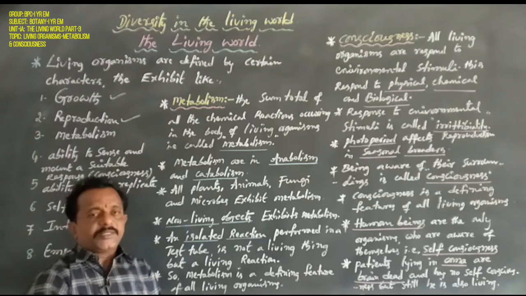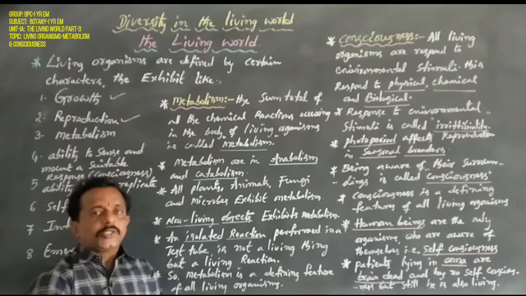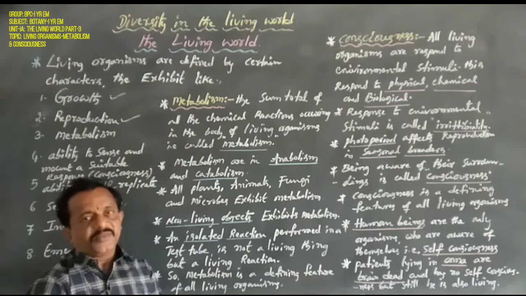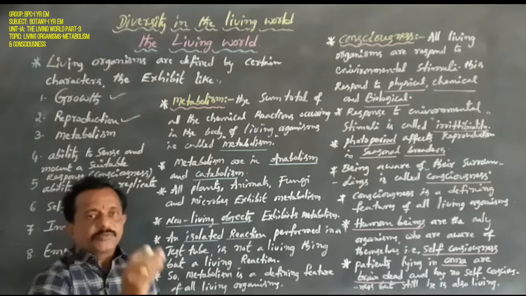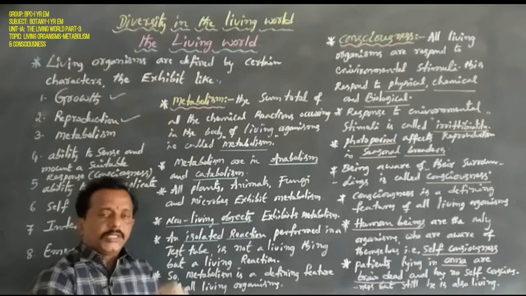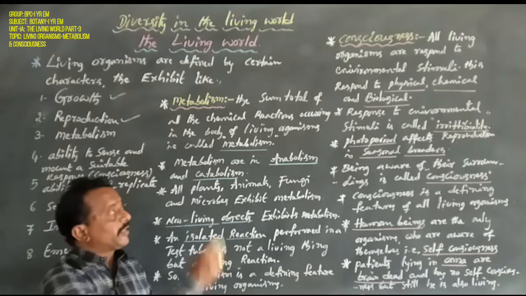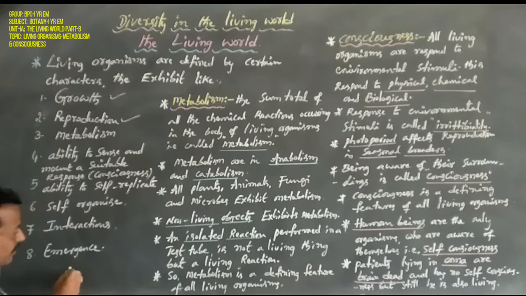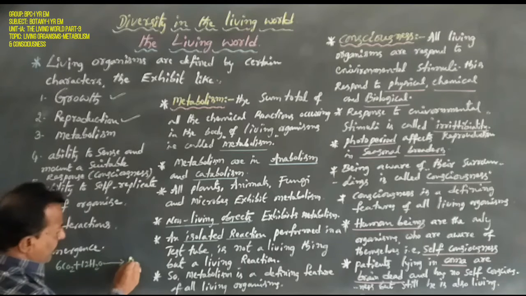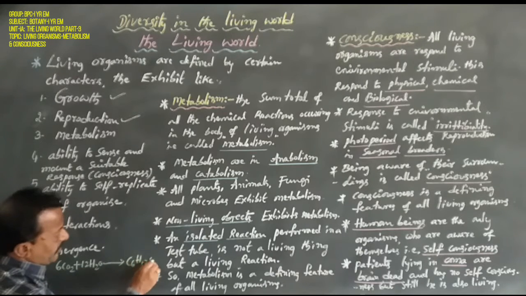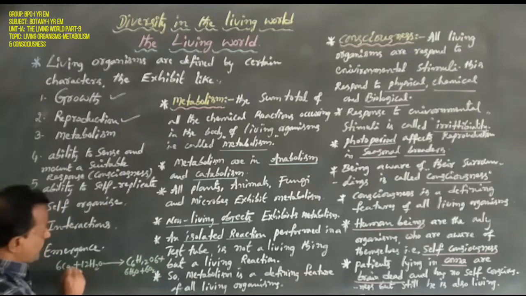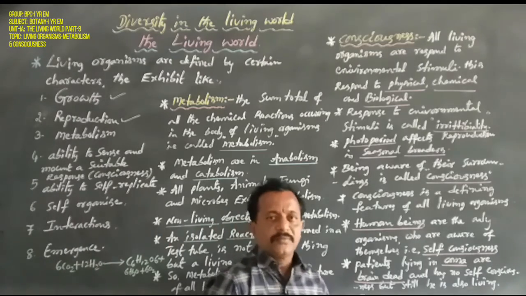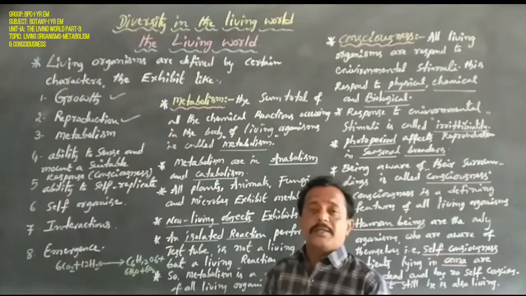Anabolism means smaller molecules forming one larger molecule. So the best example here is photosynthesis, that is 6CO2 plus 12H2O, in the presence of sunlight, gives C6H12O6 plus 6H2O plus 6O2. This is the photosynthesis chemical reaction. Do you know the photosynthesis chemical reaction?